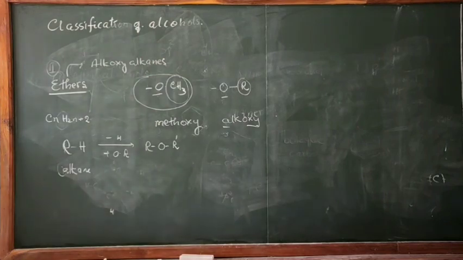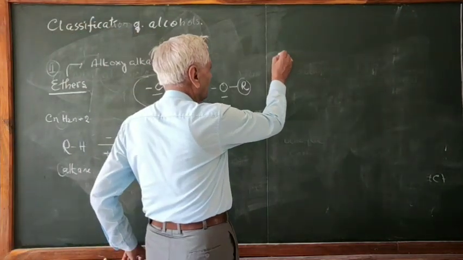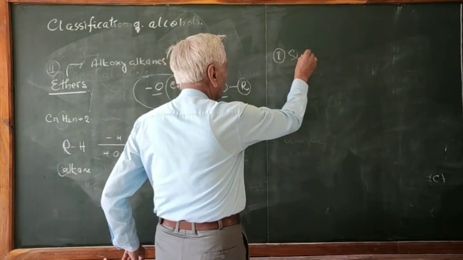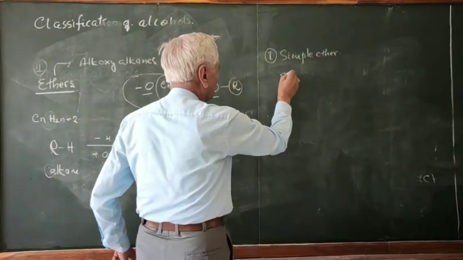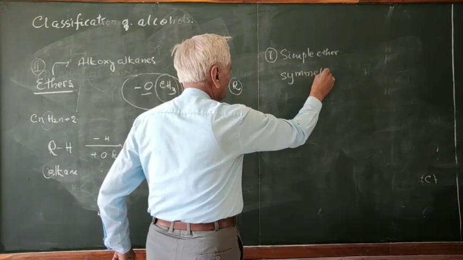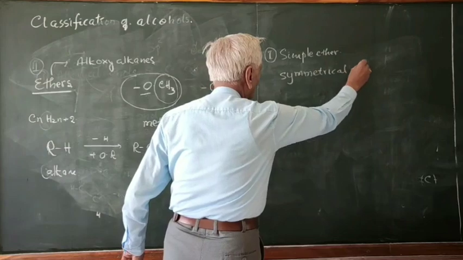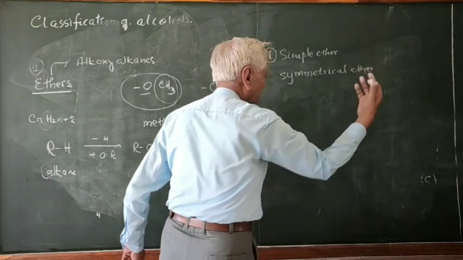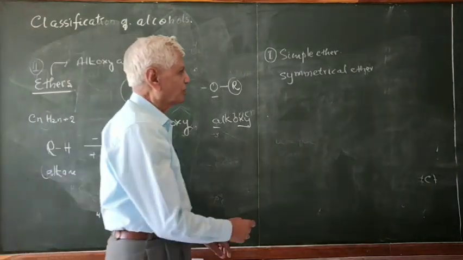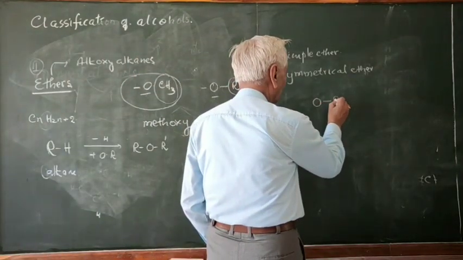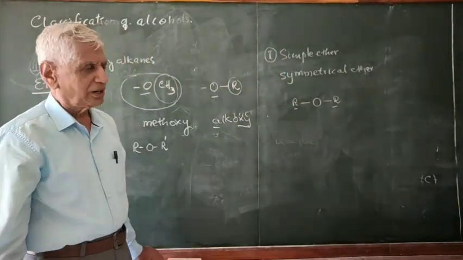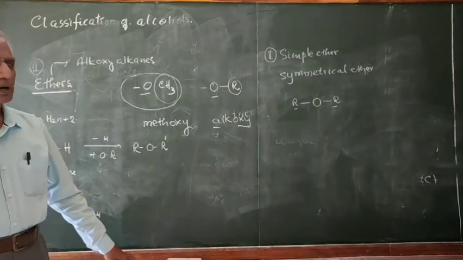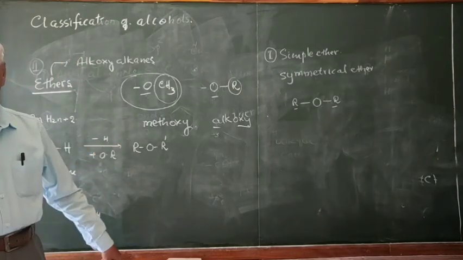Now let us see the classification of ethers. Ethers are classified into two types. One is simple ether, or it can be called symmetrical ether. Simple ether is very simple. That means the oxygen is connected to the same alkyl group. Here R and R are same. When the oxygen is connected to the same alkyl group, it is called simple ether or symmetrical ether.